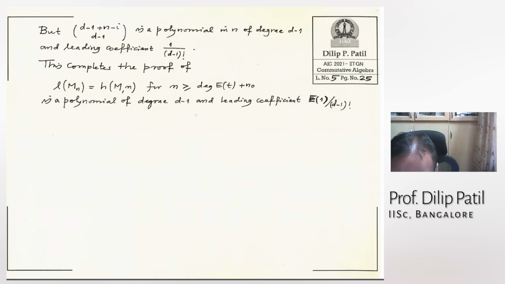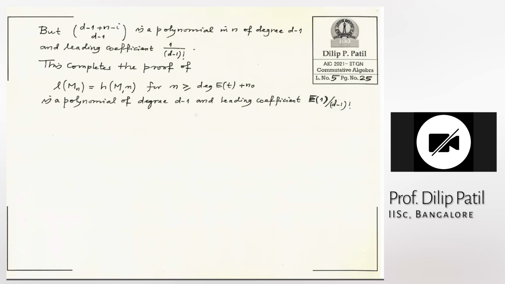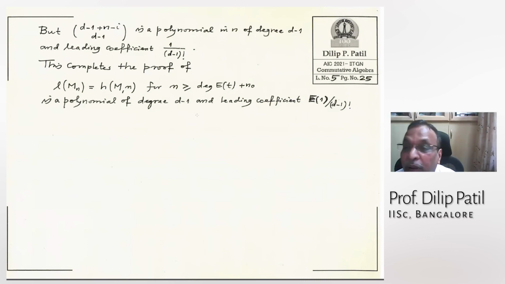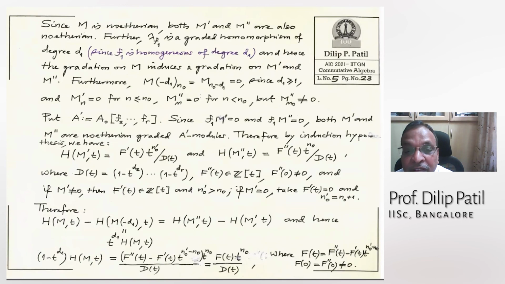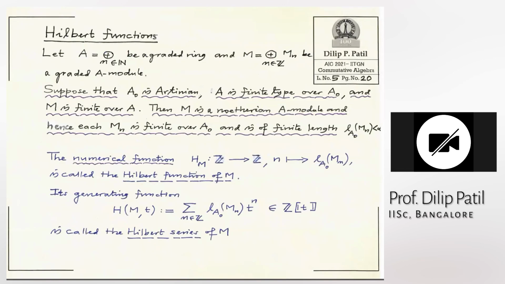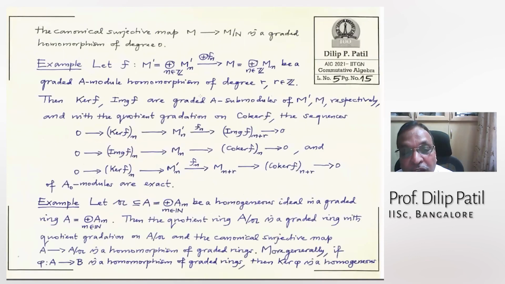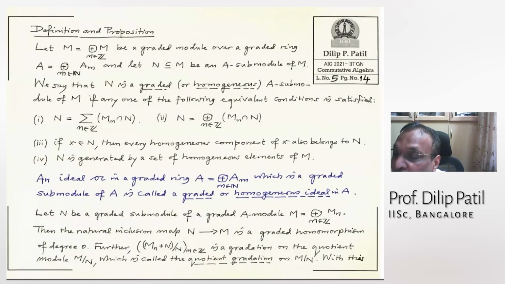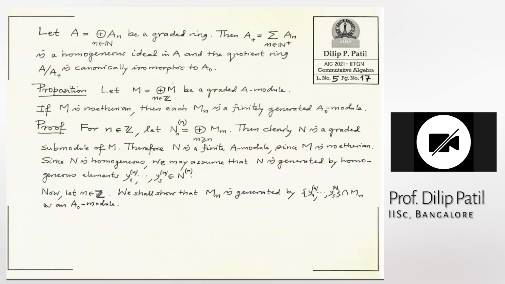Is there any specific reason you are asking for the books? No, actually these things are new. The graded rings, graded algebras, I'm just learning, so I want to learn from the books. As for the preliminaries, I have only mentioned here the preliminaries which are being used. That also I will improve as I go on. If I need something else, again I will say we need this.